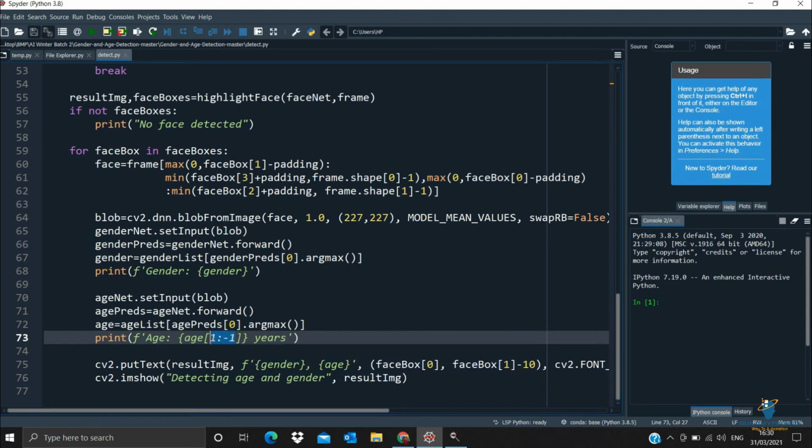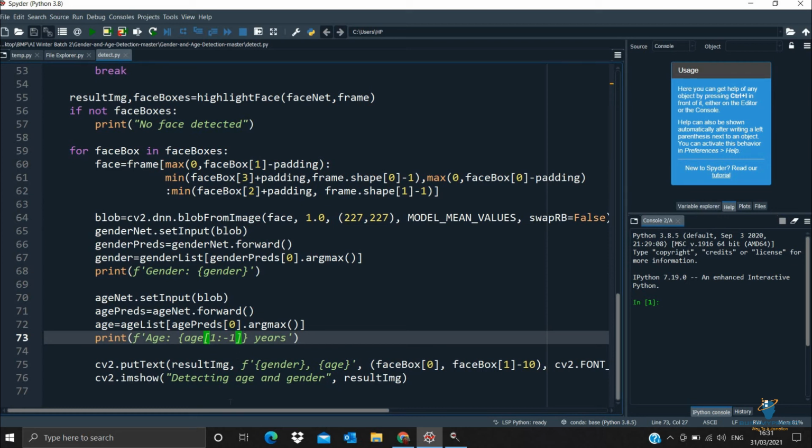This is a part of Python, that is slicing: 1 is the starting variable, and minus 1 is nothing but up to the ending item in that particular list. You can also leave this as empty, that is nothing colon nothing,